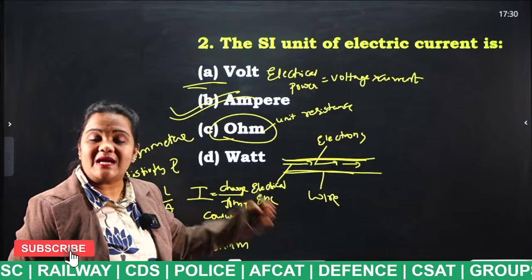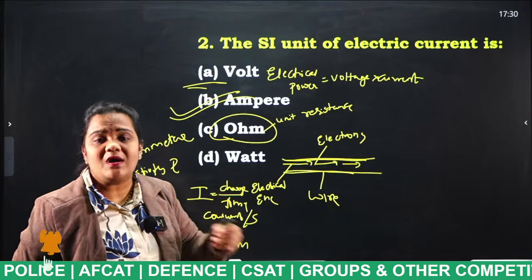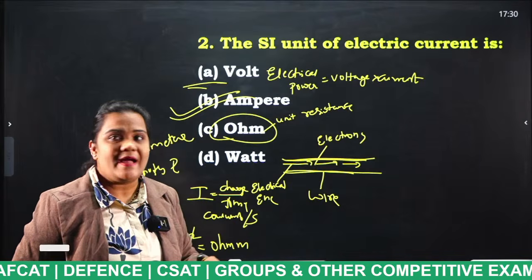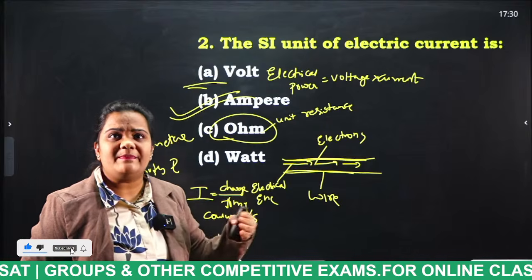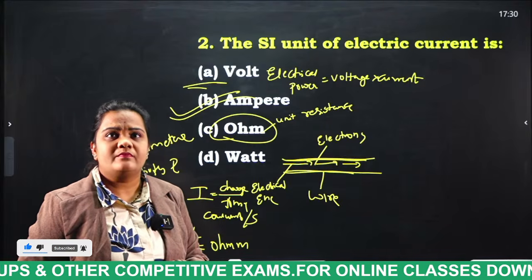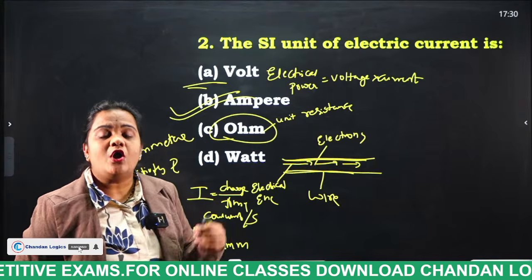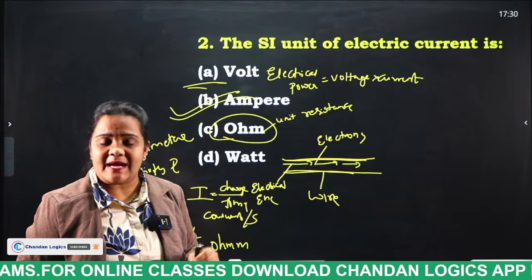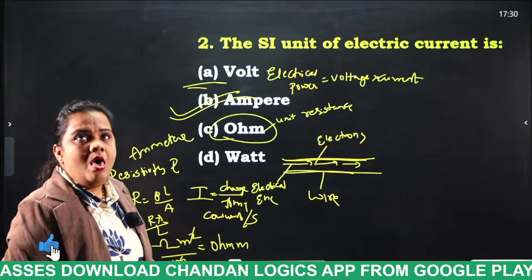For larger currents, we use an ammeter to measure the electric current, right? So for small currents, which instrument is used? Yes, galvanometer, Kausalya, very good. In order to measure very small currents, we use a galvanometer. Clear?